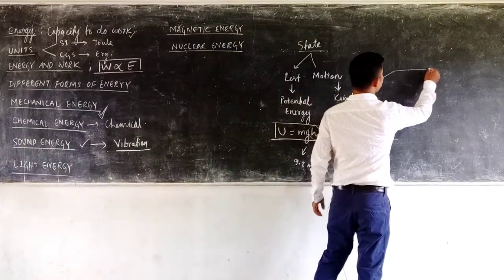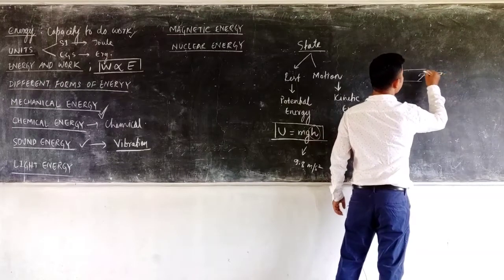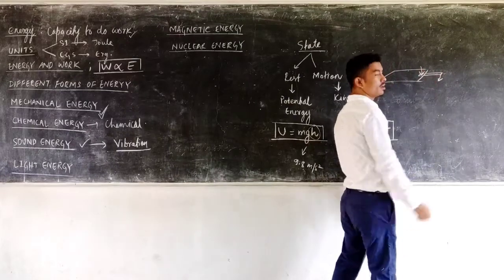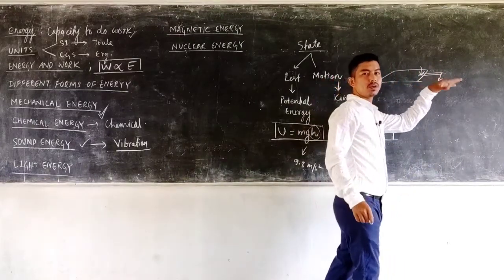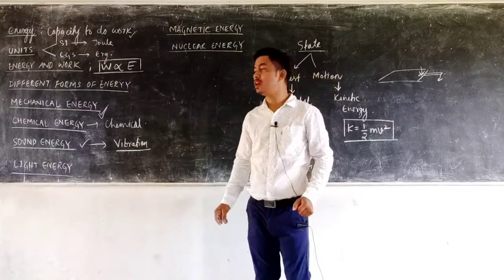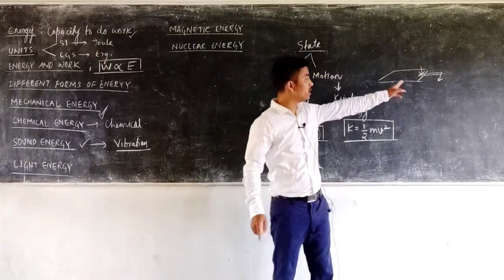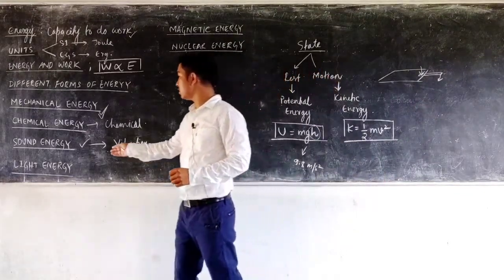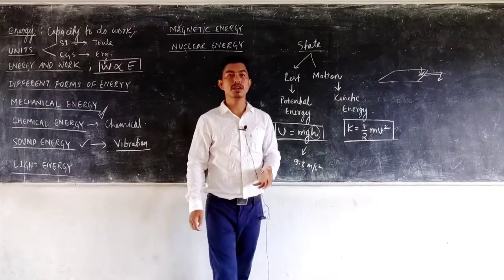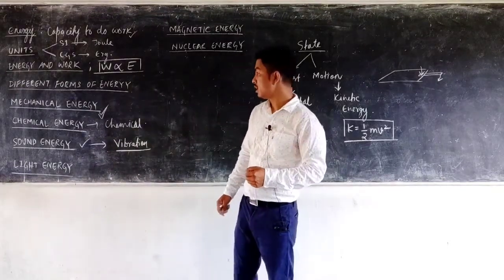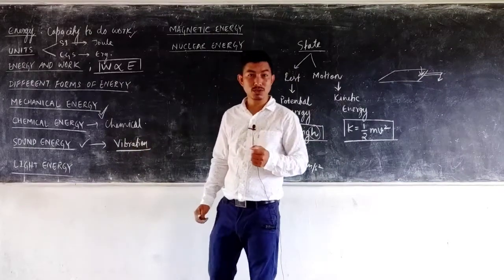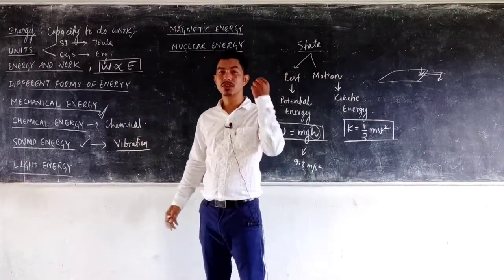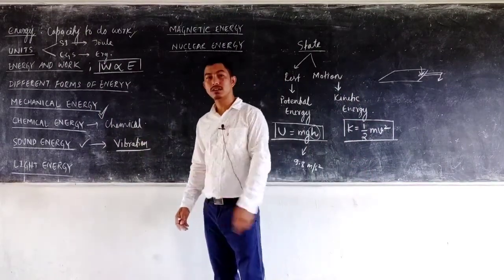Suppose on a tabletop you take a scale. With one hand you hold it tightly and with the other hand you push it slightly downward and leave it. What happens? The scale starts vibrating. That rapid to and fro motion of a body is said to be vibration. In that case, you must have experienced that you can hear a sound as well. So sound energy is the energy produced due to vibrating objects. Whenever certain objects vibrate, they produce sound energy. Even the mosquito's wings flap so fast that they vibrate. That's why when a mosquito comes near your ear, you can hear a sound.